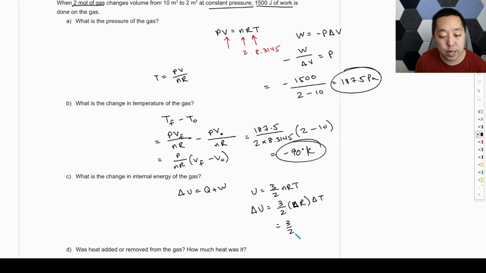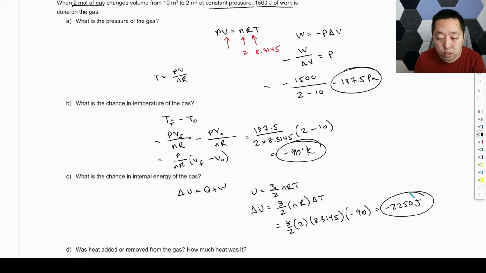So this is going to be 3/2 times 2 times 8.3145 times the change in temperature, which is minus 90 degrees. And that's going to be negative 2250 joules.